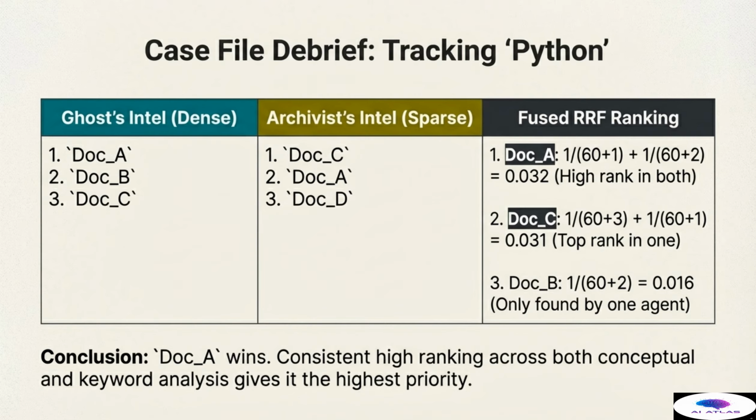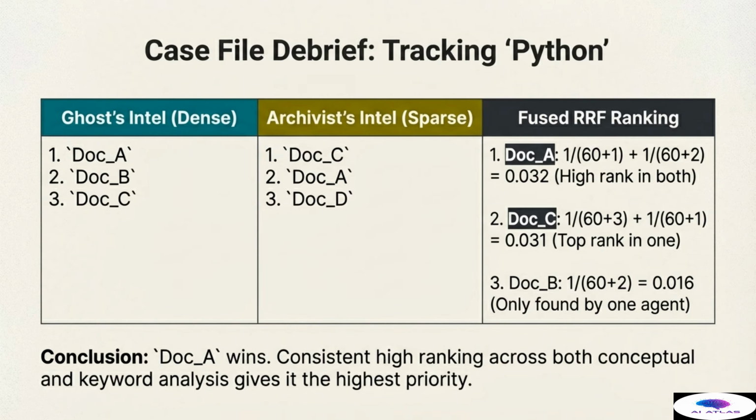When we calculate the fused RRF ranking, document A is highly ranked on both lists, ranking 1 for Ghost and 2 for the archivist. Its RRF score is calculated as 1 divided by 60 plus 1, plus 1 divided by 60 plus 2, totaling 0.032. Document C, which was ranked highest by the archivist, scores 1 divided by 60 plus 3, plus 1 divided by 60 plus 1, totaling 0.031.